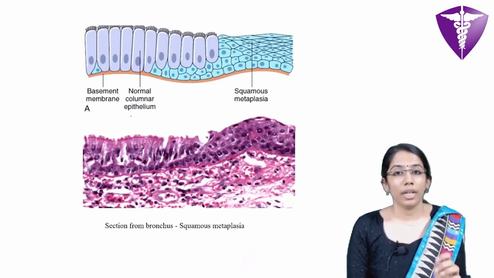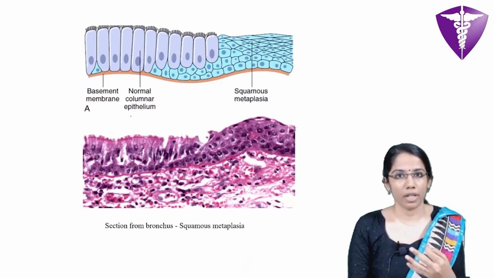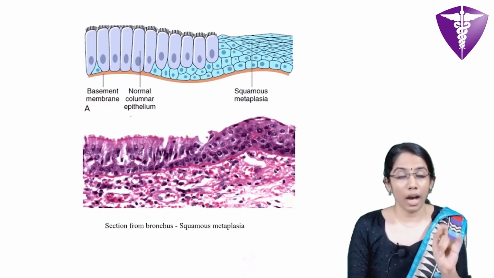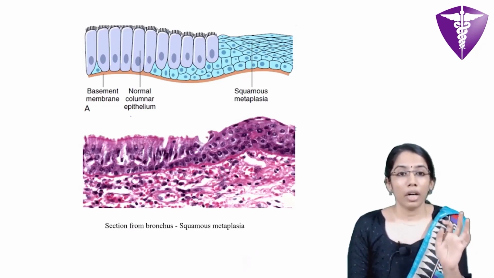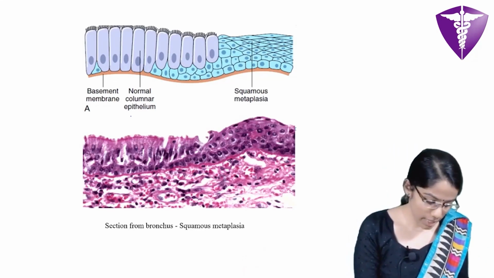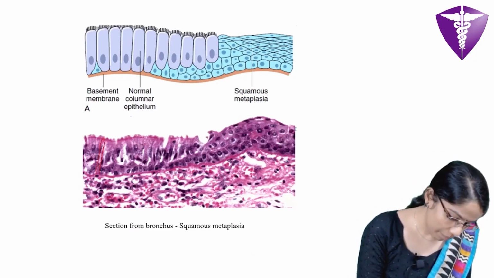So nowadays in entrance exams, there is more of a trend for picture-based questions to be asked. So especially in pathology, you cannot ignore any of the pictures in the standard textbooks. So this is a recently asked question. Here you may be given a short history such as chronic smoker, and you have to identify the change which occurs. So in this case, here what we can see is columnar epithelium.